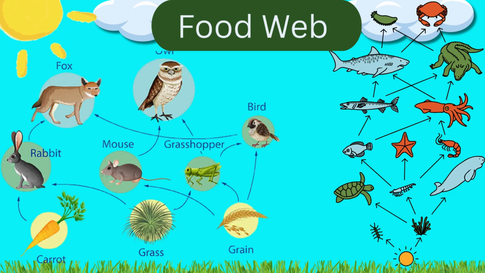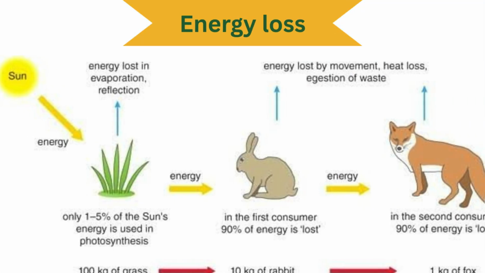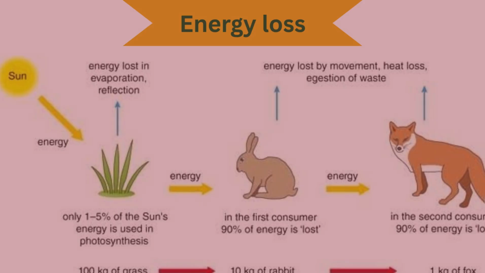These relationships form food chains, and in nature, many food chains overlap to make food webs, complex networks of who eats whom. Each time energy moves from one level to the next, a lot of it is lost as heat. Only 10% is passed on. That's why fewer animals live at the top of the food chain.